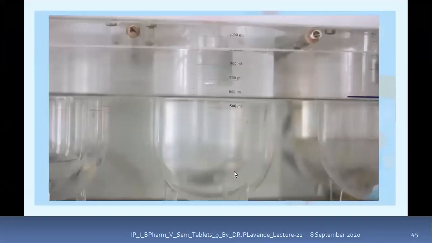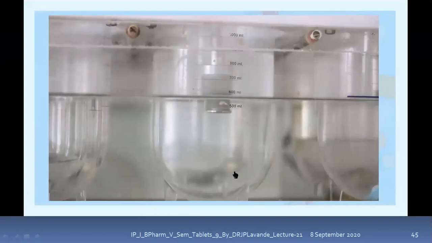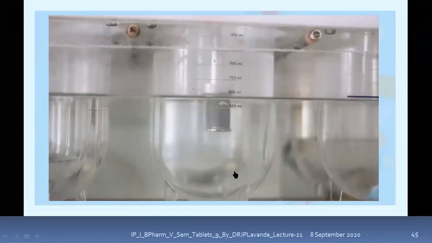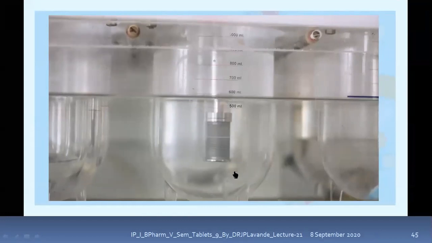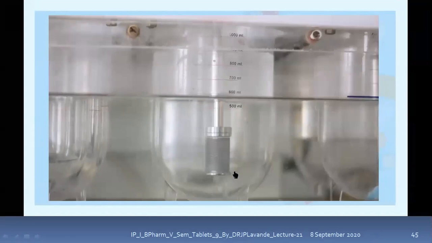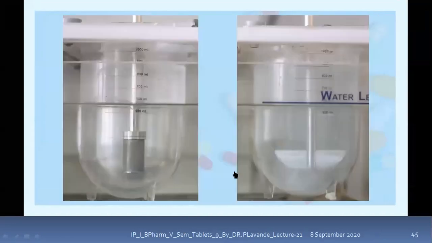Put one tablet in the dissolution media in the jar and withdraw the sample at the set time intervals as per the monograph or requirement of the study. Replace the pre-warmed same volume of media in the jar for longer studies. It means if you have removed 2 ml of sample from the jar, you will have to replace the same volume of fresh pre-warmed media to the jar again.